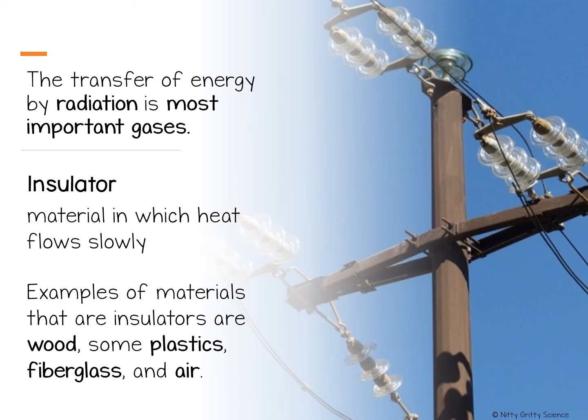Now, radiation is most important in gases, and because molecules are much further apart in gases than in solids or liquids, radiation usually passes more easily through gases than solids or liquids. We also want to talk about trying to control heat flow, and when we do that, certain materials are used. A material in which heat flows slowly is called an insulator, and good examples of insulators are wood, some plastics, fiberglass, and even air. When you go out in the winter and you put on a jacket, the purpose of your jacket is to insulate you or keep you from getting cold, and this works by reducing or slowing down the flow of heat from your body to the surrounding air.